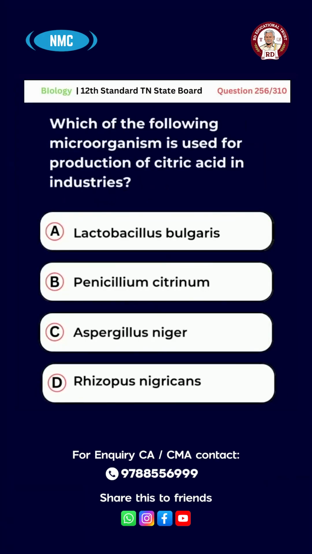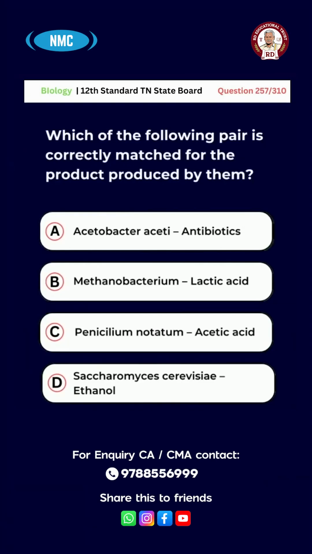Question number 256. Which of the following microorganisms is used for production of citric acid in industries? A, Lactobacillus bulgaris, B, Penicillium citrinum, C, Aspergillus niger, D, Rhizopus nigricans. The right answer for this question is option C, Aspergillus niger. Question number 257. Which of the following pairs is correctly matched for the product produced by them?